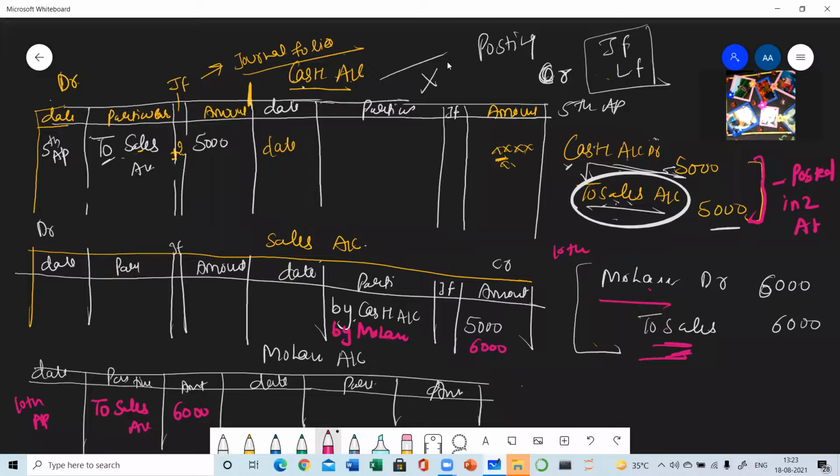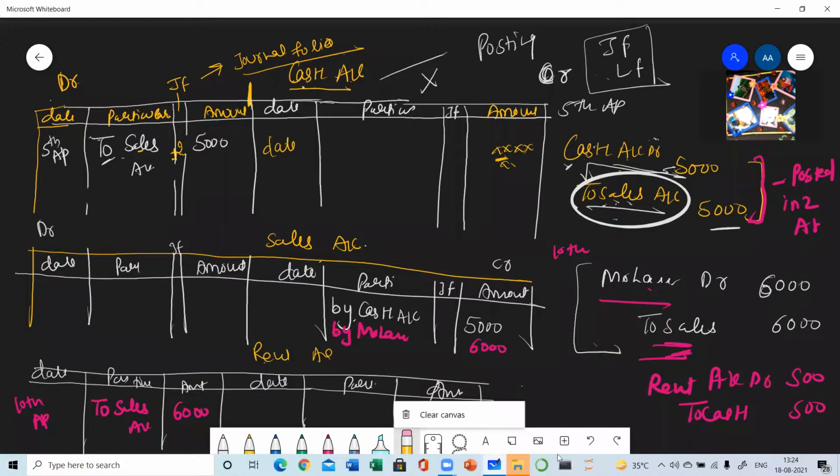Now suppose one more transaction we are doing. Suppose you have paid rent. So the journal entry will be rent account debit to cash. Suppose the amount is 500. So you need to prepare a small format of the rent account. Suppose this is the rent account, so I'm writing here the name, rent account. Now we need to post this transaction in 2 accounts, and which 2 accounts will be required? Rent and cash. So rent is debited, so on the debit side of rent, it will be written with the opposite account, to cash 500.